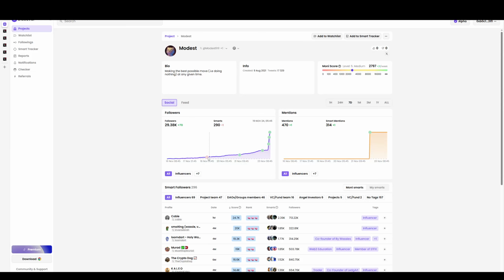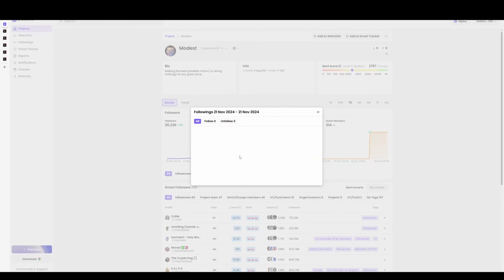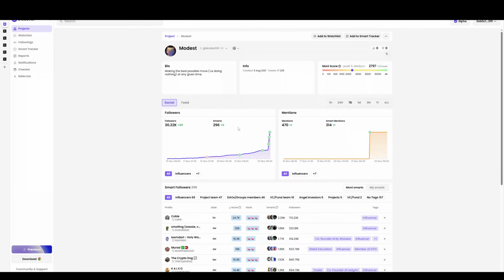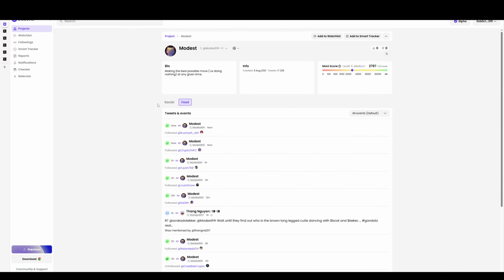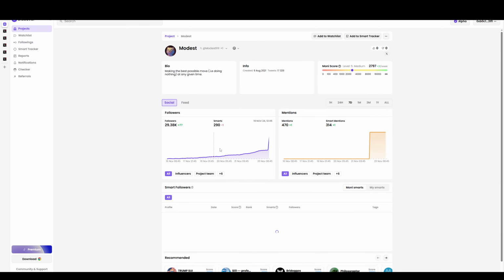There's no smart followers. In fact, somebody stopped following it there. And now all of a sudden, 21st of November, this guy, he's a pretty good smart wallet. He's got 2 brains here. That's a pretty good account. And let's see. You can even look at their feed, the main feed here as well. So it's really nice. You can see who's following it.